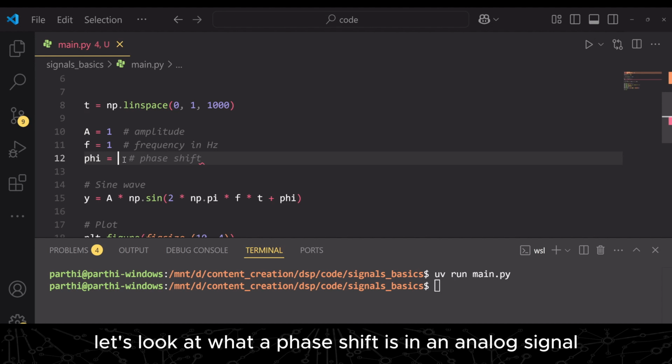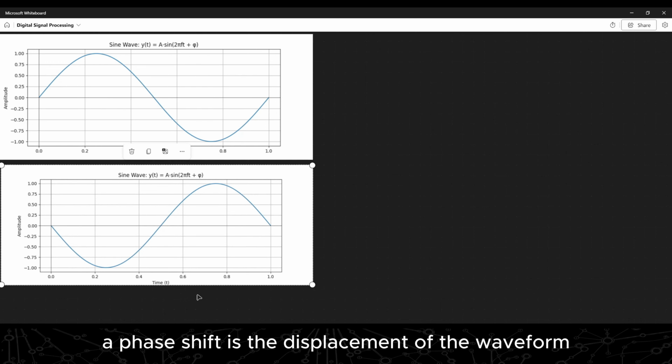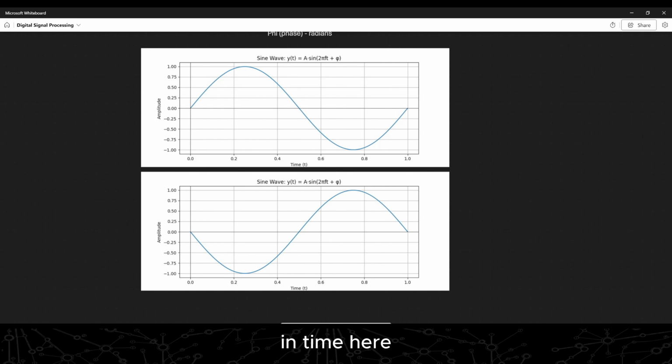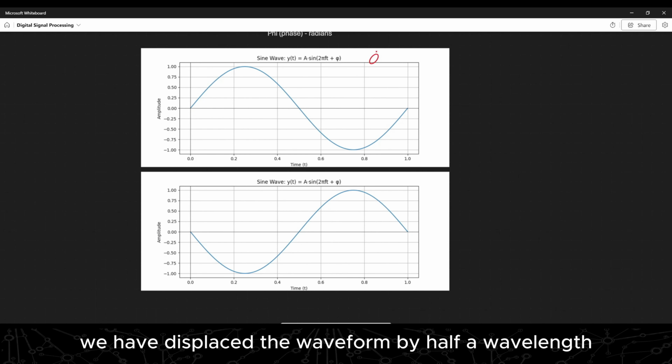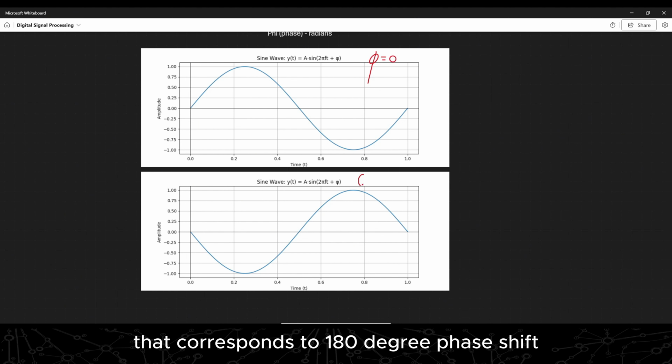Finally, let's look at what a phase shift is in an analog signal. Phase shift is the displacement of the waveform in time. Here we have displaced the waveform by half a wavelength. That corresponds to a 180-degree phase shift.